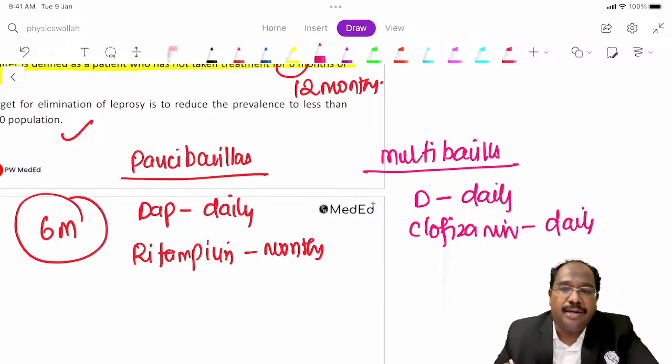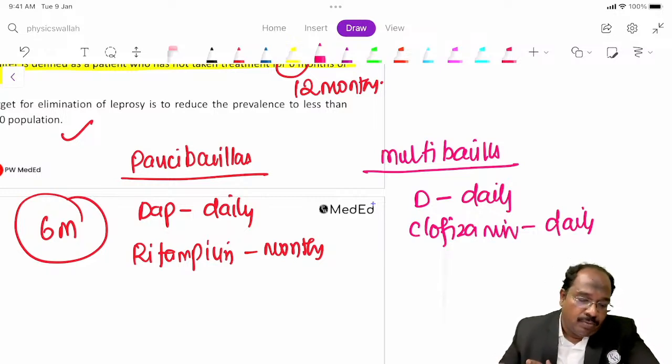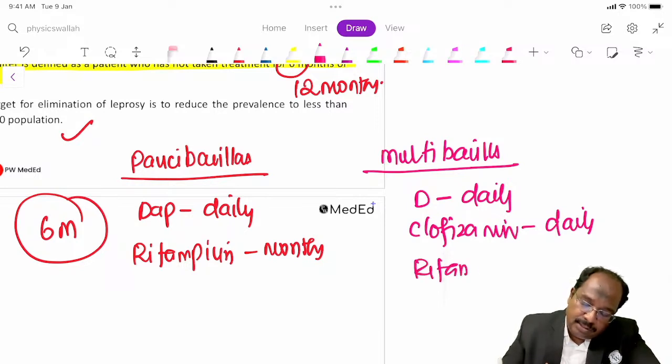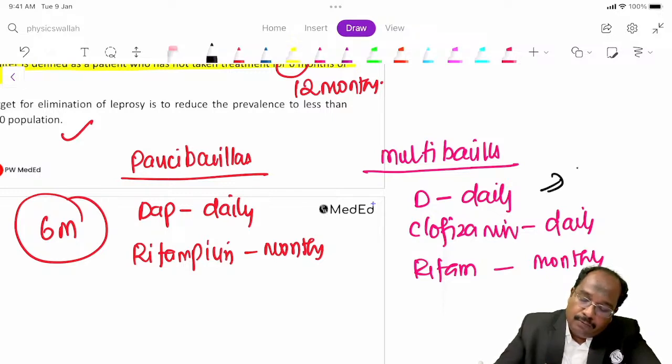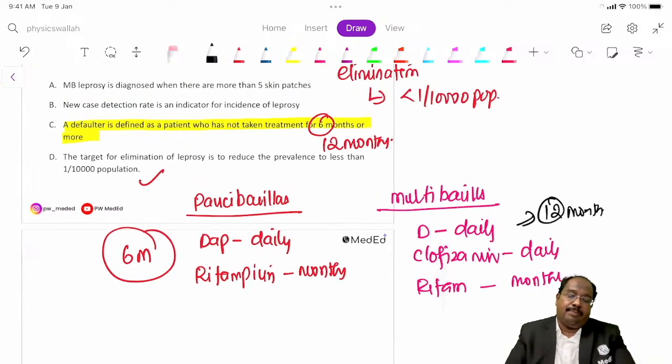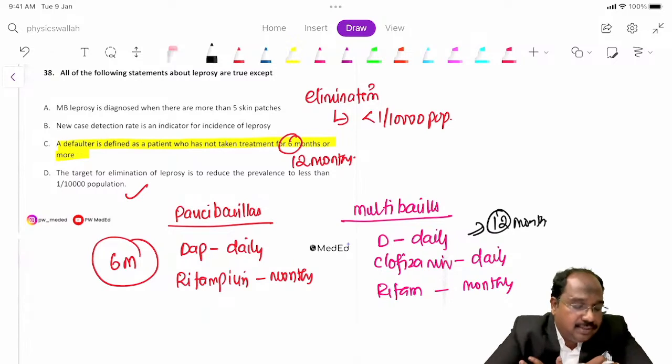WHO means all 3 drugs will come. So this is what our government does. And the third one is rifampicin monthly. This you have to provide for how long? For 12 months, guys. So this is the treatment available for leprosy, guys.